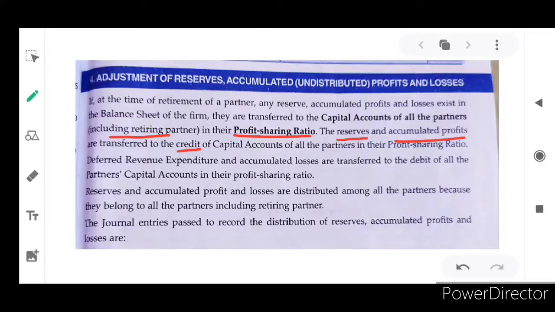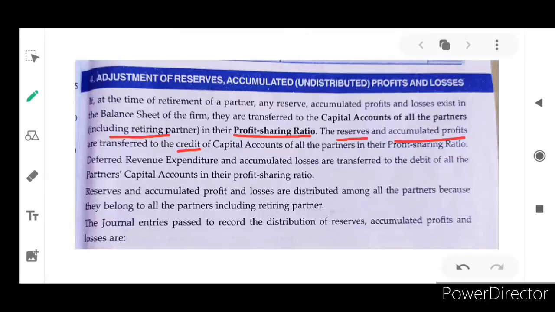Same we have discussed in admission of a new partner, but here it is retirement of a partner. In admission of a new partner we use the old profit and loss sharing ratio. In retirement of a partner we have the present profit and loss sharing ratio. The present ratio is used to distribute the partners' reserves or undistributed profit or loss. If it is in favor, which means reserves or undistributed or accumulated profit, it will be transferred to the partners' capital accounts, credit side.